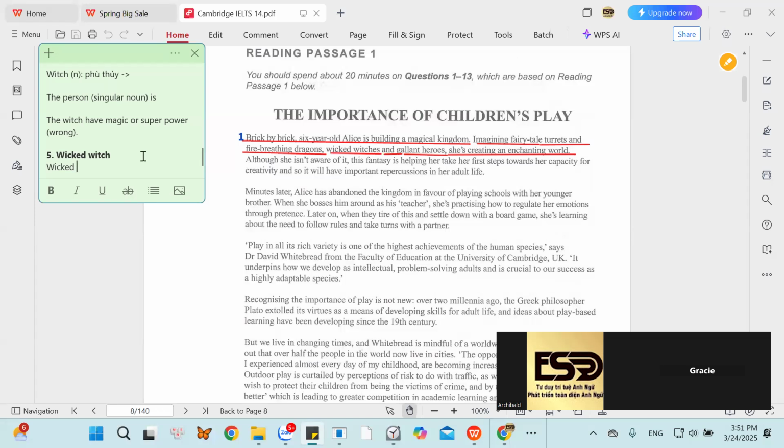Do you have any other words to describe wicked? We can say villain witches. Can you say it again? Villain witch.